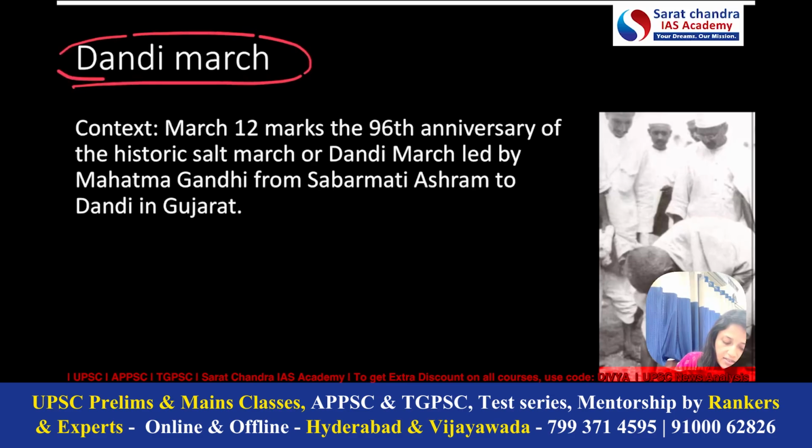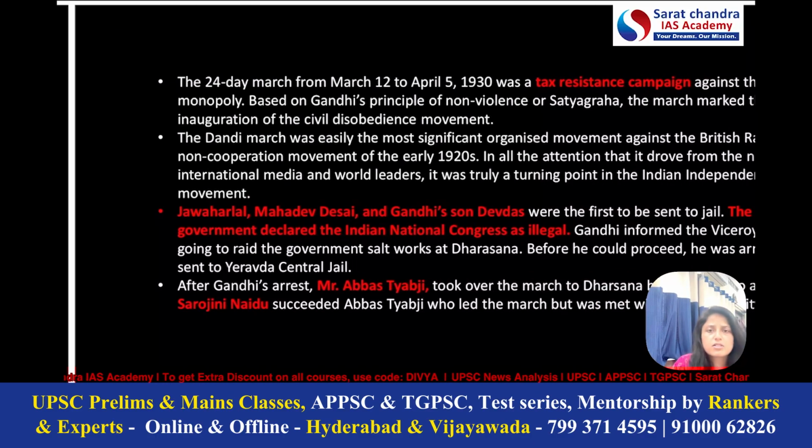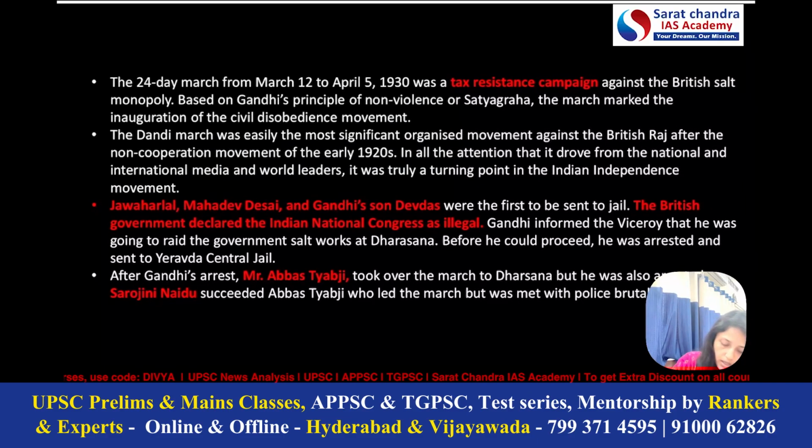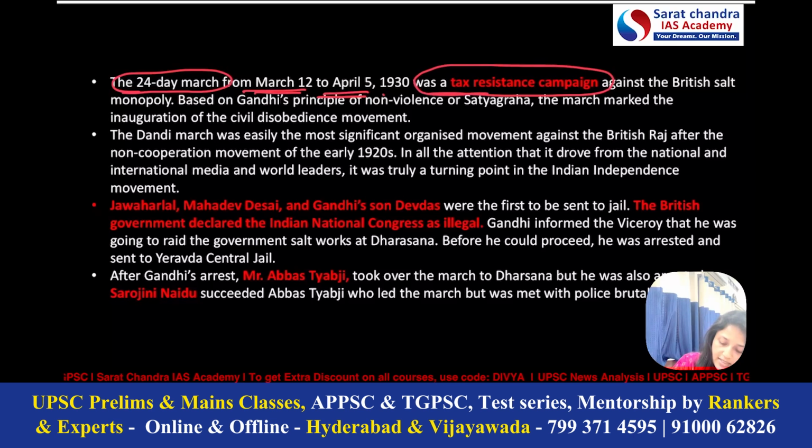So our last article is the Dandi March, because 12th March marks the 96th anniversary of the historic Salt March. So here we will discuss a few prelims related points only. First of all, an important thing here is it was a 24-day march, which started from 12th March and ended on 5th of April. And what was the objective of this march? The objective was a tax resistance campaign against the British salt monopoly.